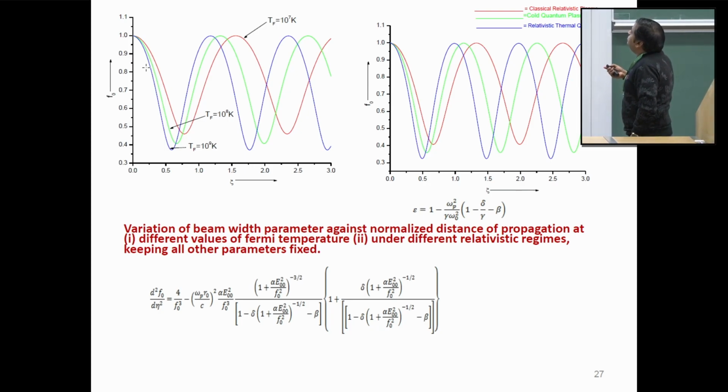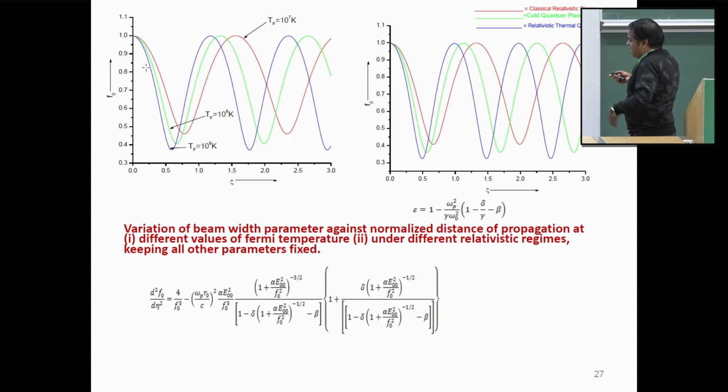So this is our fourth graph, variation of beam width parameter versus the nominal distance of propagation at different plasma conditions. Red is for the classical relativistic plasma, green is for the cold quantum plasma, and blue one is for the relativistic thermal quantum plasma. So again, if I put beta equal to 0, then we will obtain this classical relativistic case, and if we put delta equals to 0 also, then we will get the classical relativistic plasma.